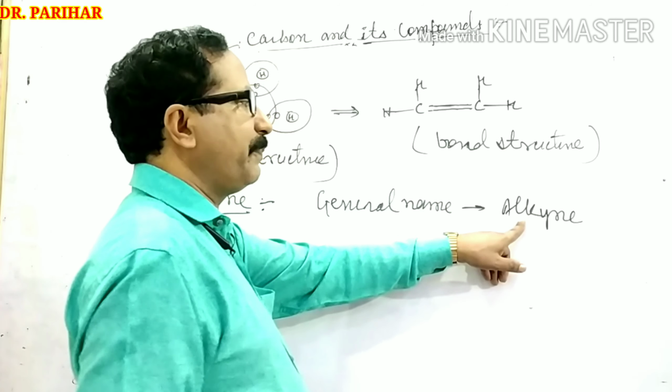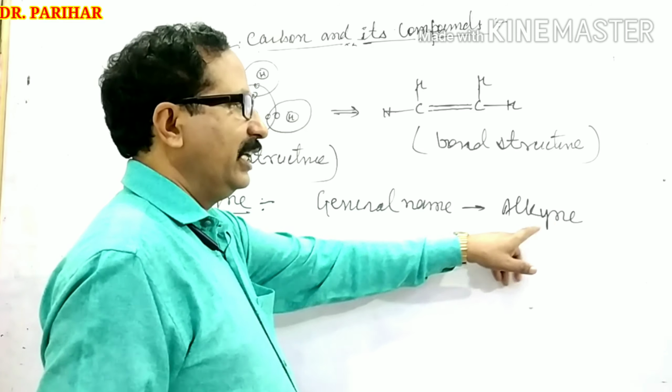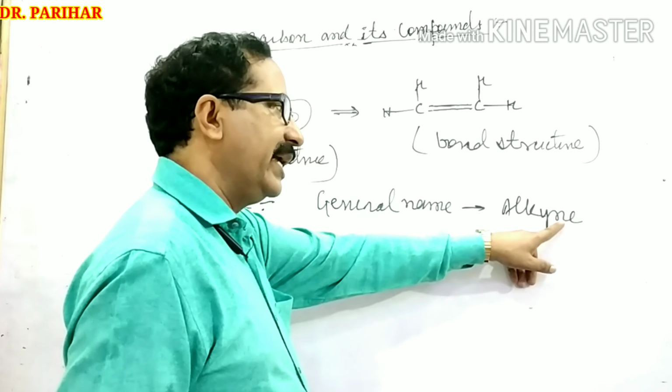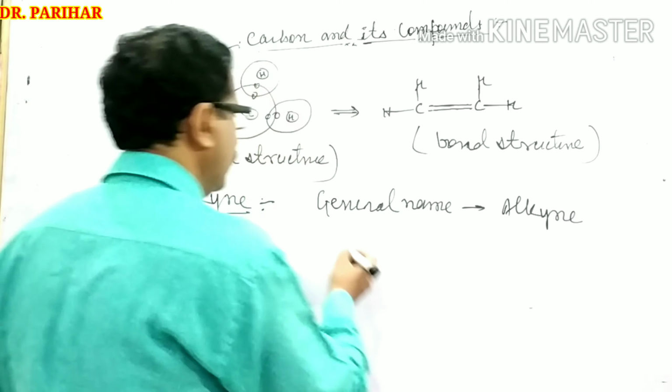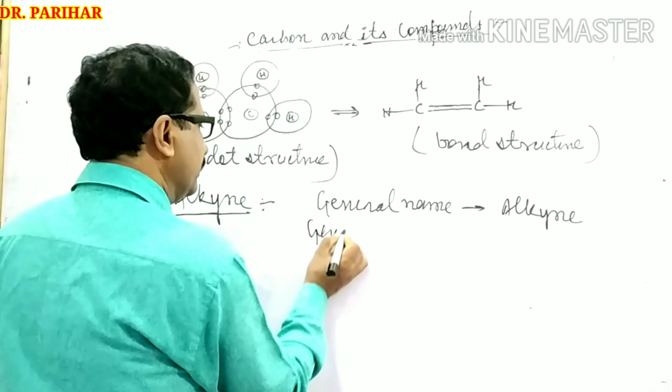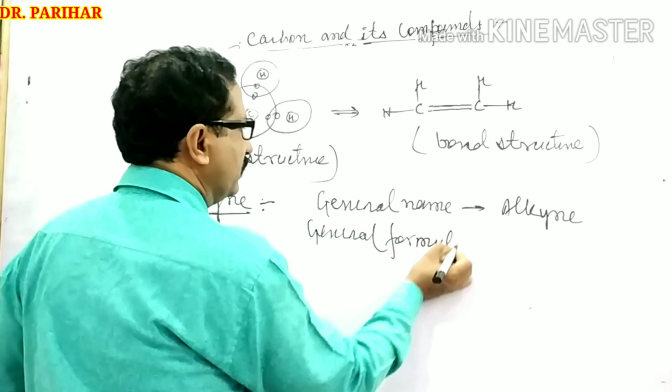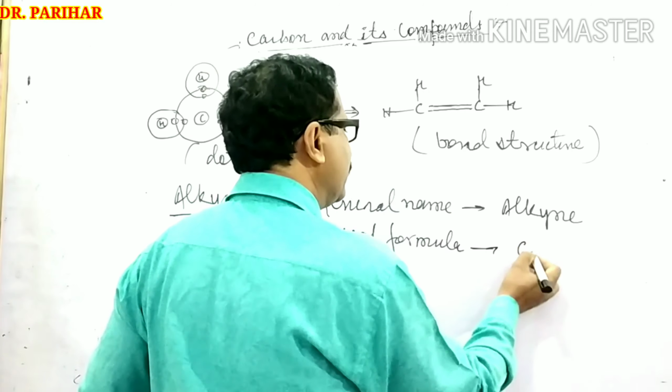The root name is the prefix and the suffix is yne. And its general formula is Cn